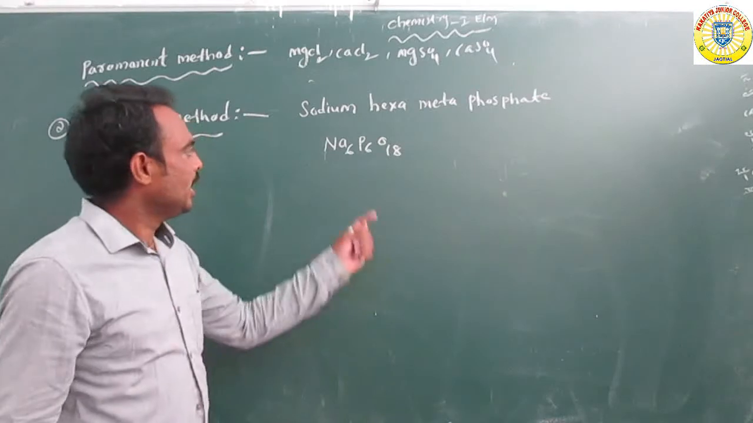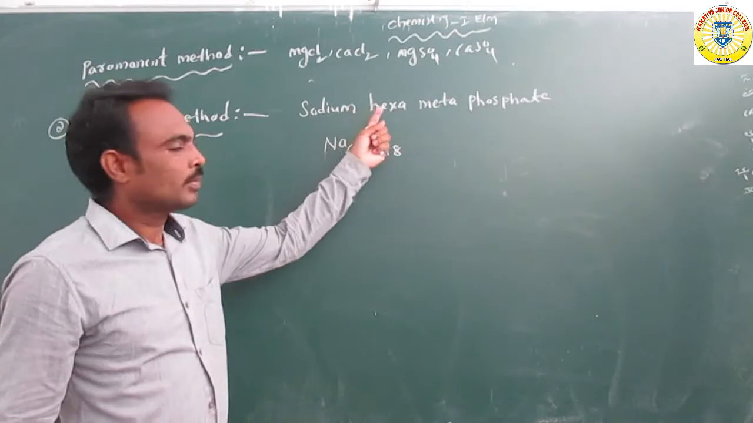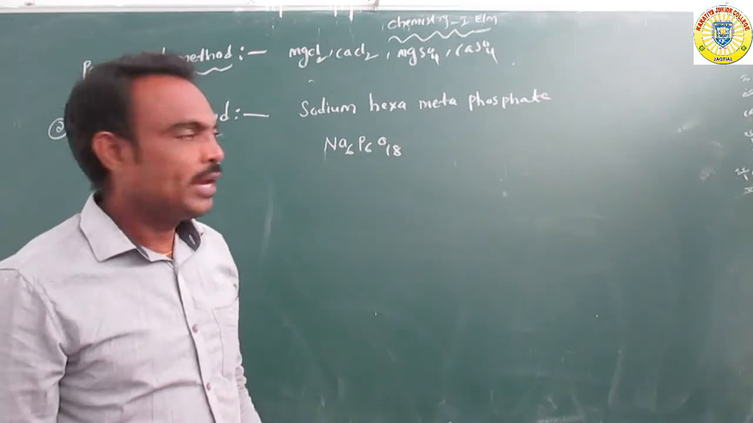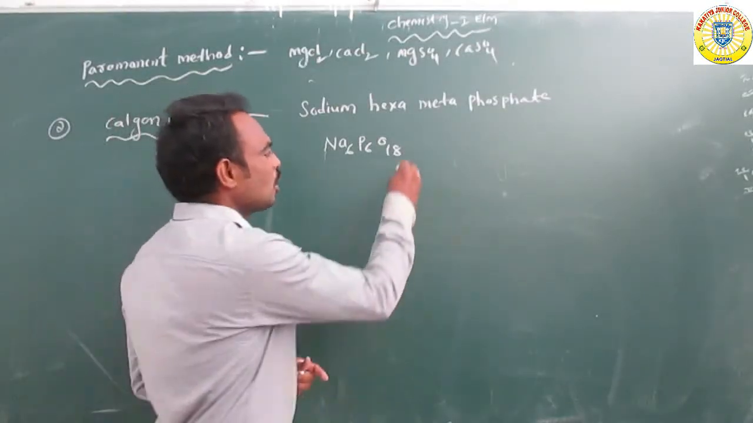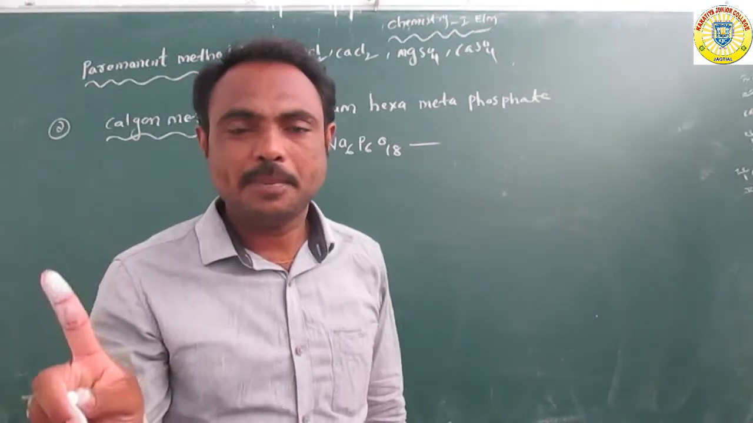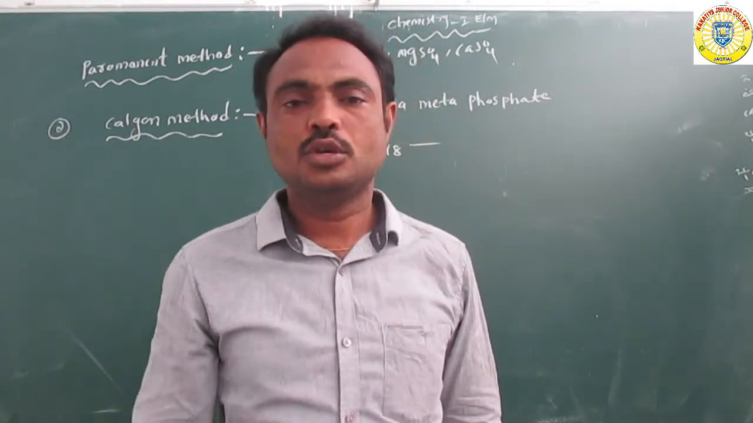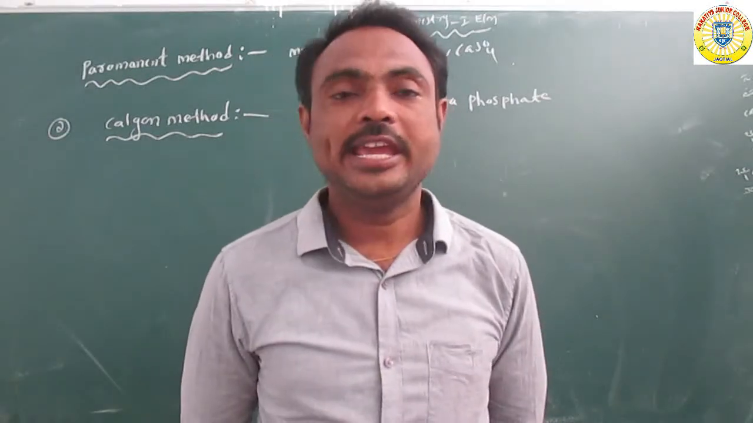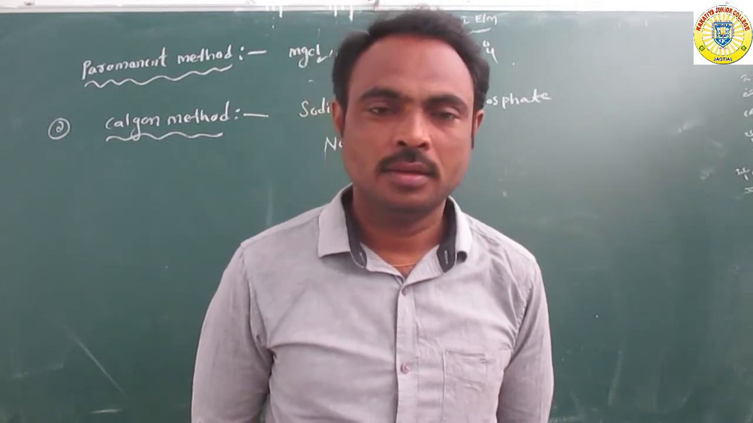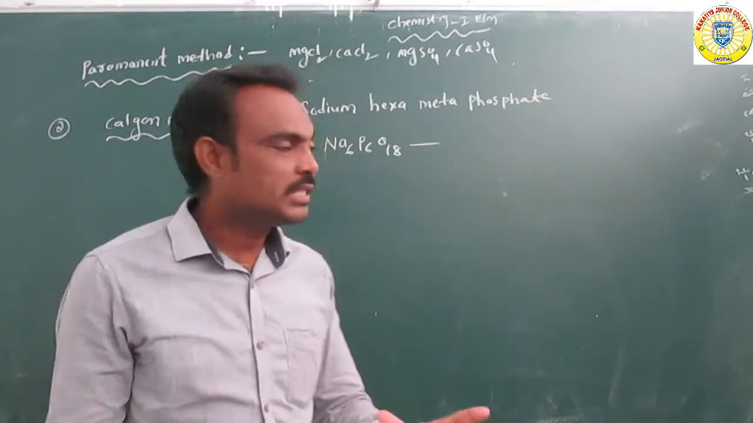Its formula is Na6P6O18. Sodium hexametaphosphate is also commercially called Calgon. So what is Calgon? Na6P6O18 is the Calgon.